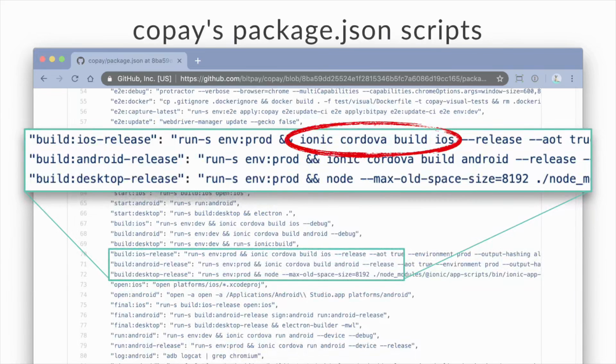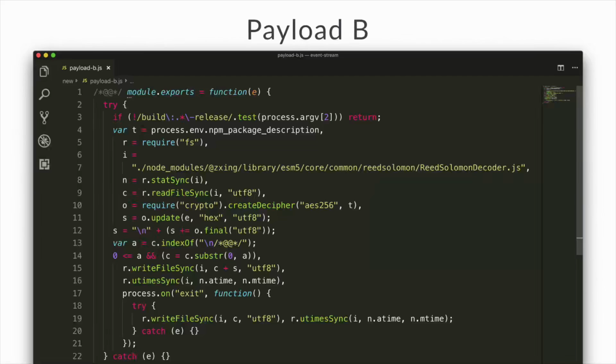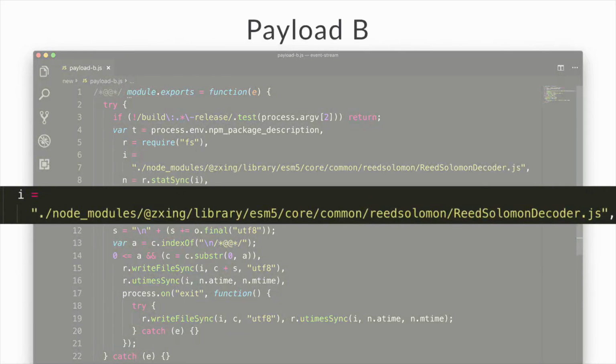We know that we're targeting a Cordova hybrid build, so we can look more into payload B. The only other thing I want to point out right here is this line. In the Node world, all your dependencies in a project are stored in a node_modules directory. What this is doing is pointing to some deep dependency that exists. The gist of what's happening here is that this payload is diving deep into the dependencies for Copay, the mobile application, and then appending its payload C to one of its files that it knows will be hydrated and executed in the context it needs to be executed in the mobile application on a user device.